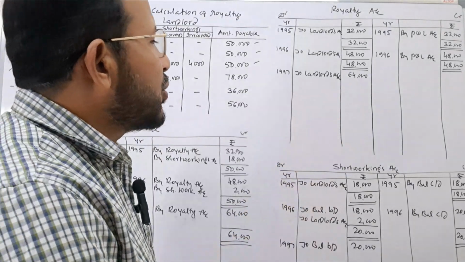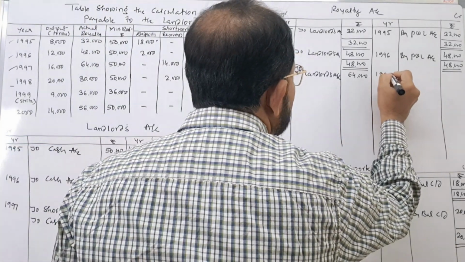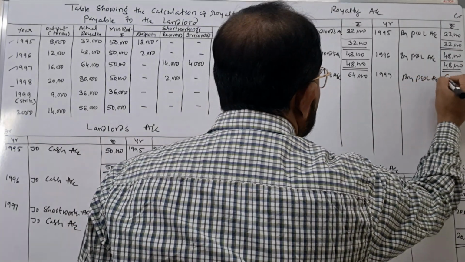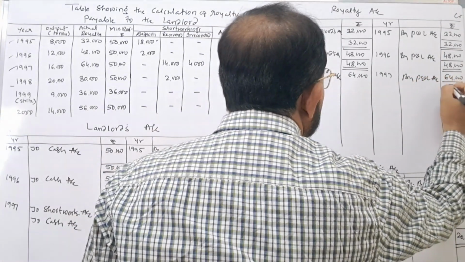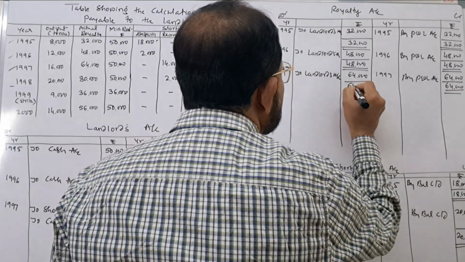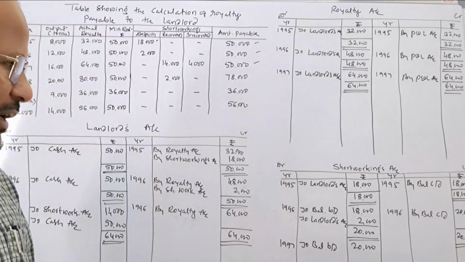Here, royalty account is to be closed by transferring the balance to the profit and loss account as usual. By profit and loss account, what is the amount? 64,000. Close the account. 64,000. Okay, now come to the short workings account.